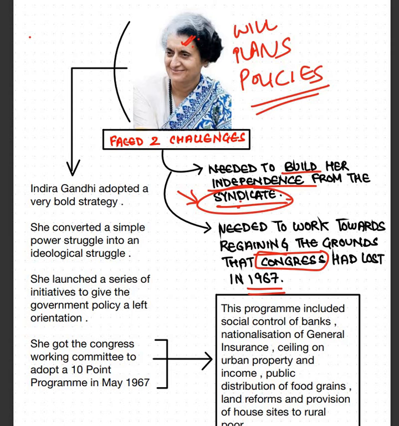For example, Stephen Hawking, he used to very proudly proclaim that yes, physically he is not strong, but mentally he could take over hundreds of men. वो ये बोलते थे प्राउडली कि भाई पता है मैं फिजिकली इतना स्ट्रांग नहीं हूँ, बट मेंटली मेरे में इतनी काबिलियत है कि मैं 100 लोगों को हरा दूं. 100 हट्टे कट्टे लोग मेरे सामने खड़े कर दो, मैं मेंटली उन्हें हरा सकता हूँ. So she also used this power struggle and converted it into an ideological struggle. She launched a series of initiatives to give government policy a left orientation.